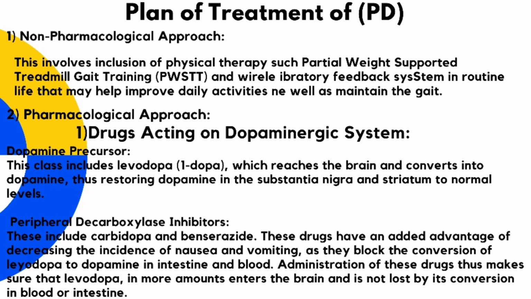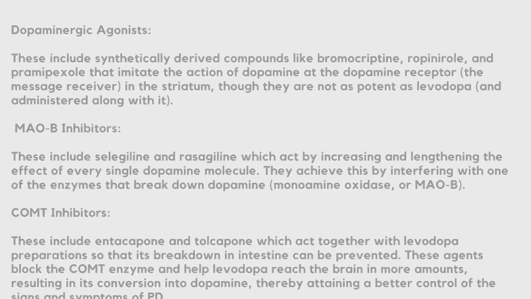This class includes levodopa, L-dopa, which reaches the brain and converts into dopamine, thus restoring dopamine in the substantia nigra and striatum to normal levels. Peripheral decarboxylase inhibitors. These include carbidopa and benserazide. These drugs have an added advantage of decreasing the incidence of nausea and vomiting, as they block the conversion of levodopa to dopamine in intestine and blood. Administration of these drugs thus makes sure that levodopa, in more amounts, enters the brain and is not lost by its conversion in blood or intestine.